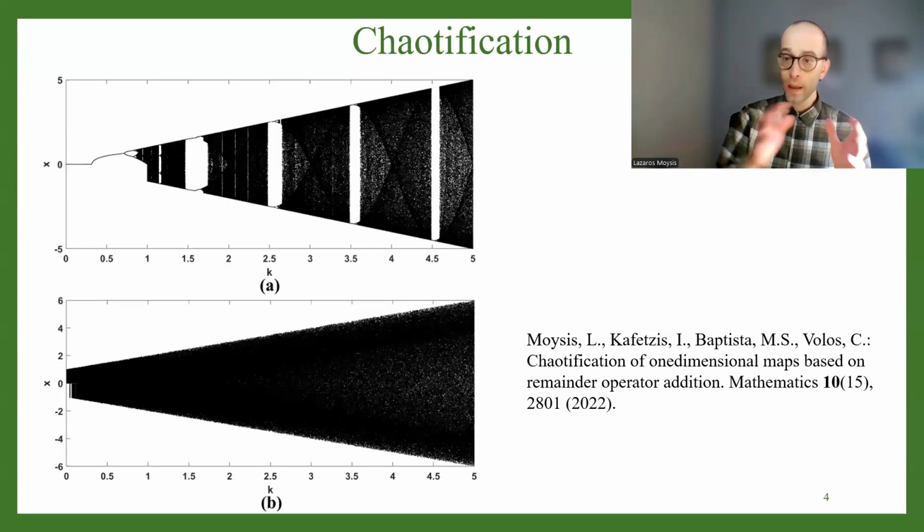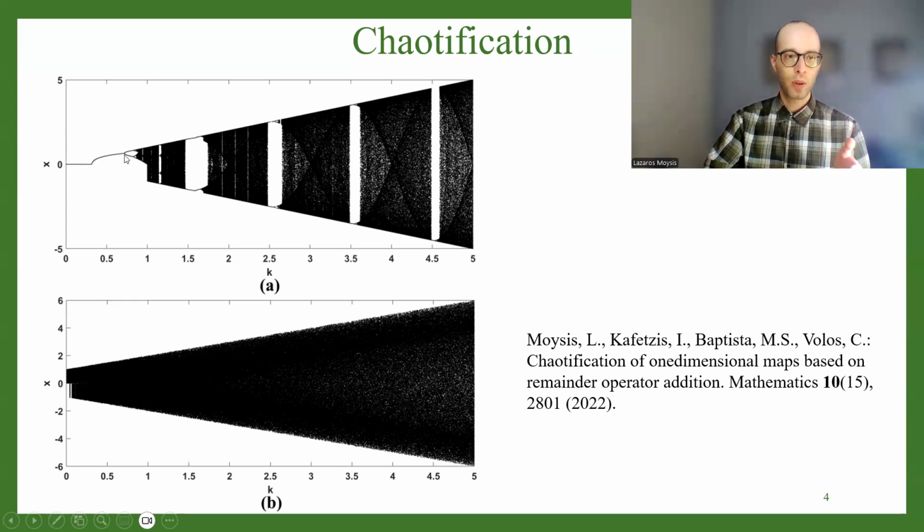This is a very nice example of chaotification. It's from a recent paper in 2022. Now, the top figure is the bifurcation diagram of the sine map. You may be familiar with it. You see that the original bifurcation diagram has some chaotic regions, which is a good thing, but it also has periodic regions. So you see from 0 to 0.7, we have periodicity, then around 1.5, I'm sorry, around 2.5, around 3.5, we have some periodic regions as well. As you see right here, there are some small white gaps. Again, they signify that the map is periodic. So the original map has some chaotic regions, but also a lot of periodic regions as well.